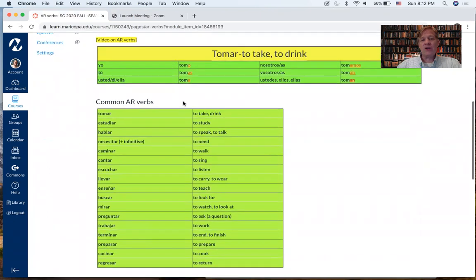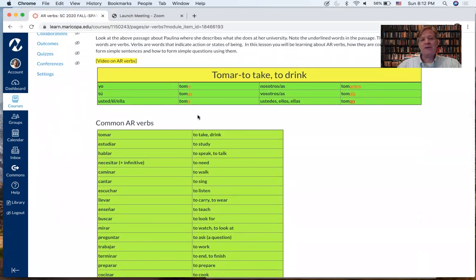So in order to conjugate the AR verbs in Spanish, we have to use a set of endings. So the infinitive has an AR ending, which we remove. We remove this ending, and we replace that ending with these other endings, which you should commit to memory. O, as, a, amos, áis, an. Try that with me. O, as, a, amos, áis, an.